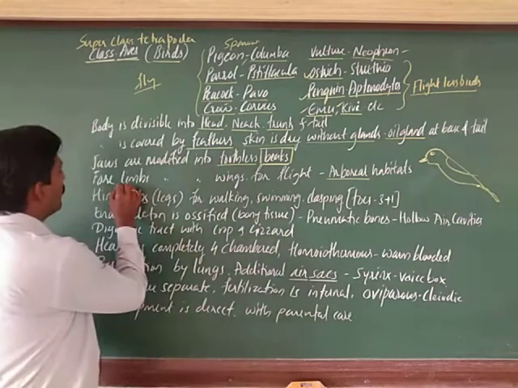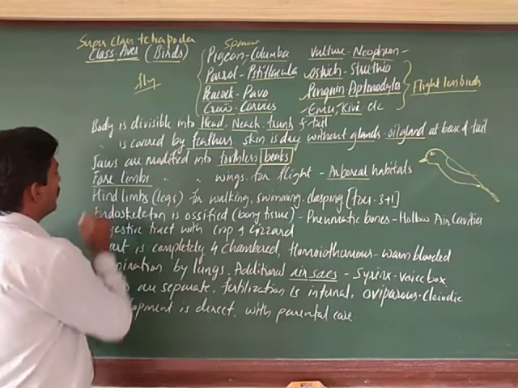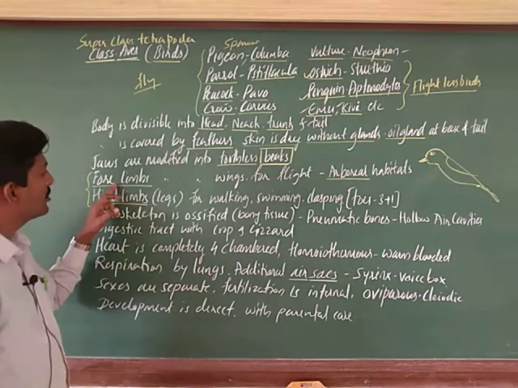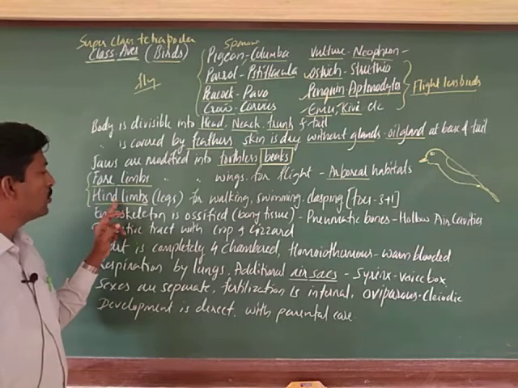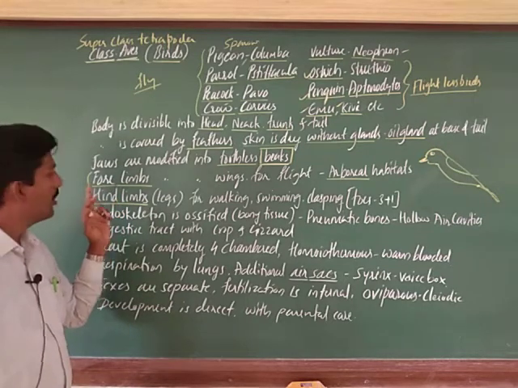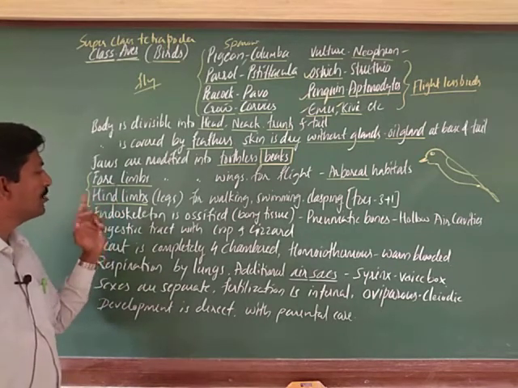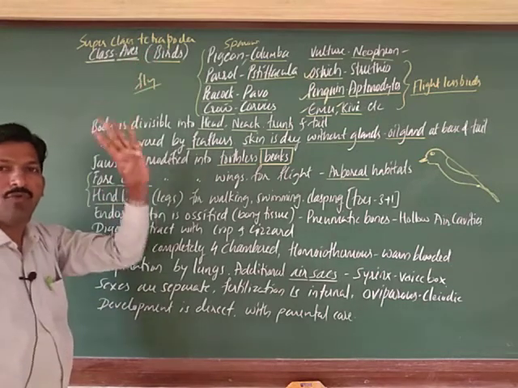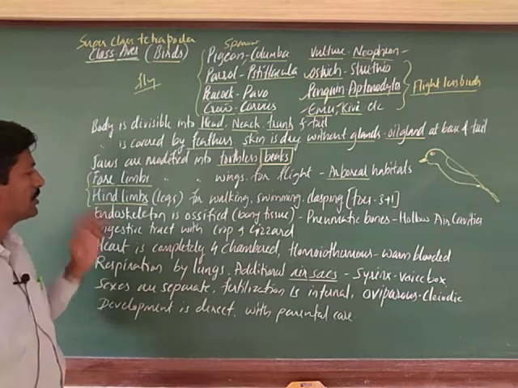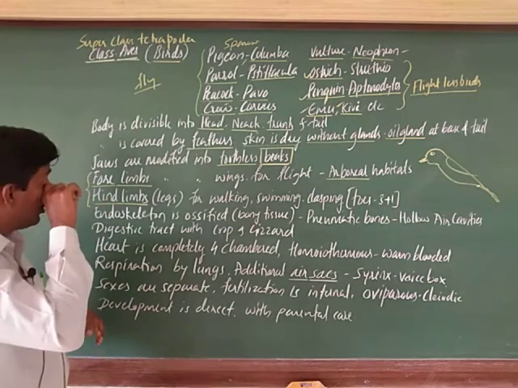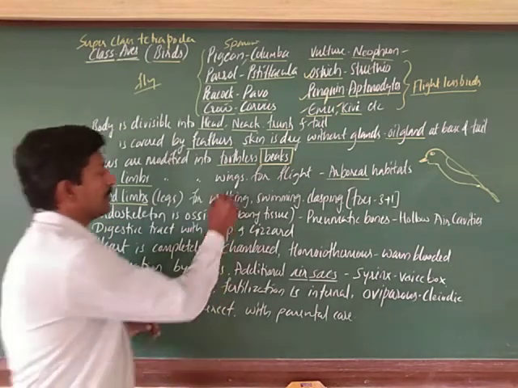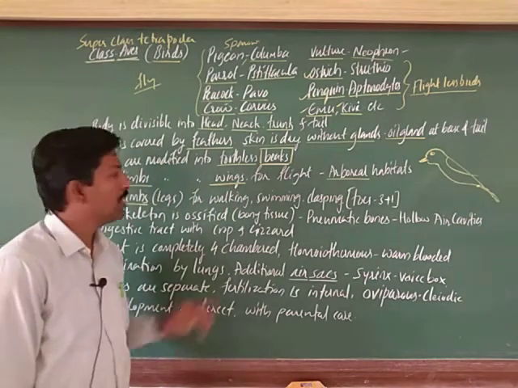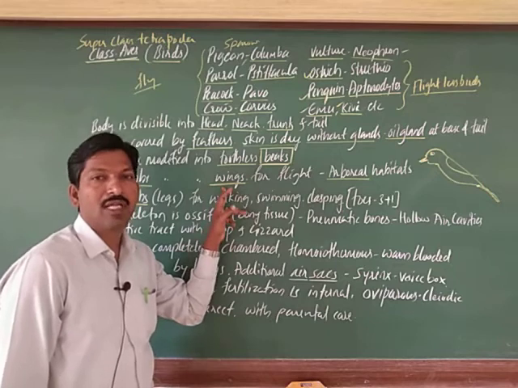Next one, the forelimbs, very important for locomotion. There are a pair of forelimbs and a pair of hind limbs, that is the tetrapoda, the presence of 4 limbs. Here the 4 limbs are modified into wings, which is also an important property, for their flight.